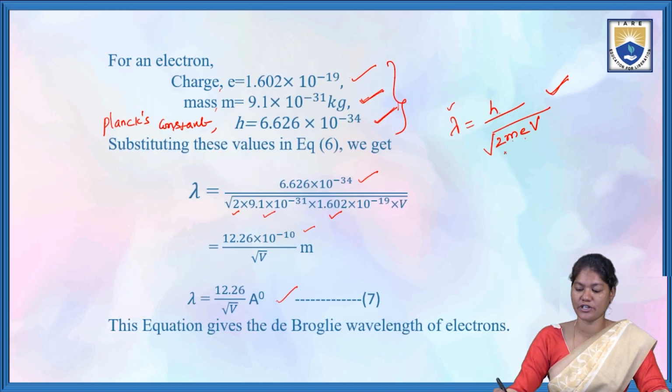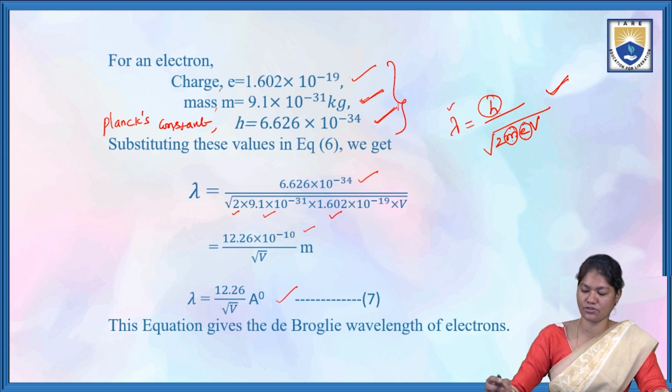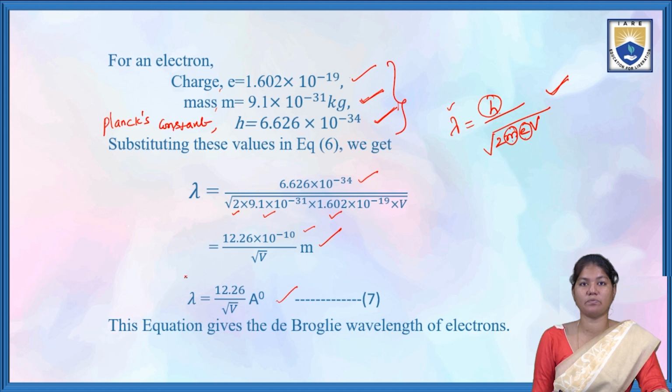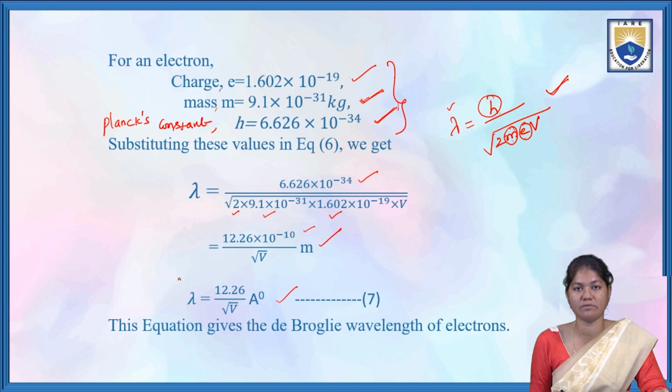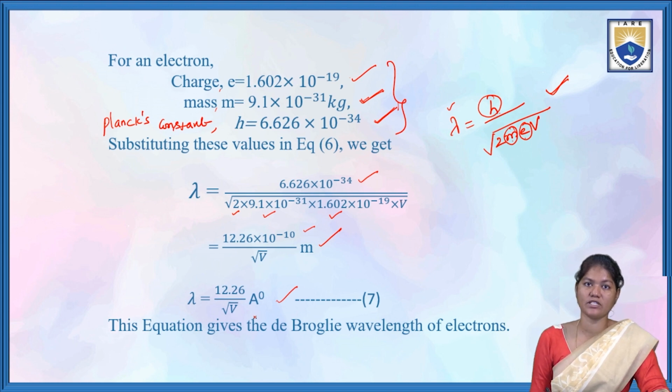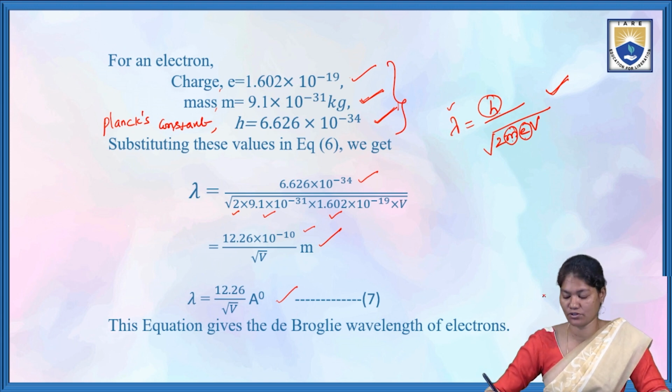Substituting h, m and e, the charge of the electron, in terms of meters, lambda is equal to 12.26 into 10 power minus 10 by root of V meters. In terms of angstroms, lambda is equal to 12.26 divided by root V. This equation gives the de Broglie wavelength of electrons.